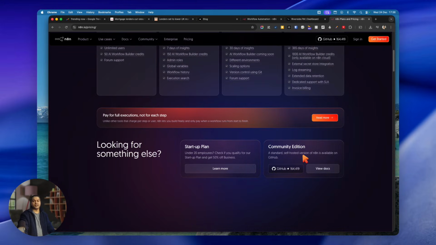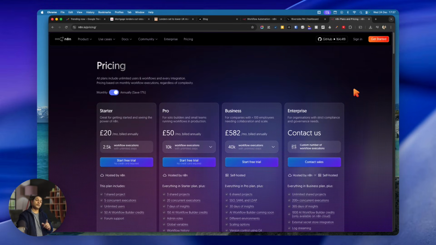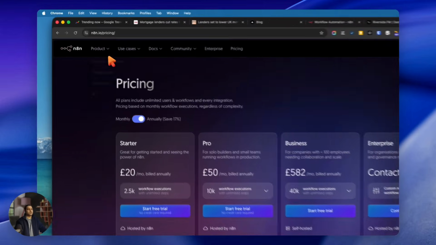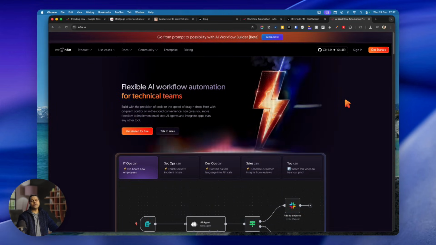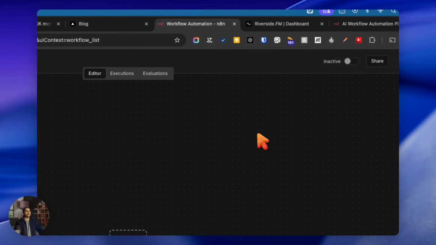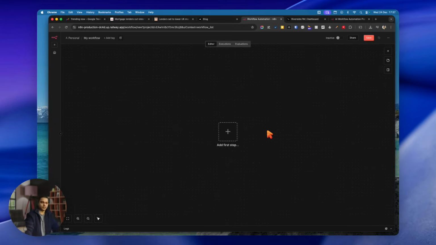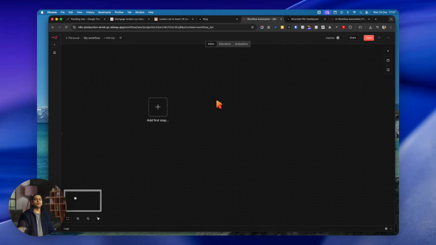Make sure to watch my other video where I explain how you can get n8n for a very cheap $5 a month on a virtual machine provider, Hostinger. But that is what we need in this tutorial. And then what you could do is just get started with a 14-day trial, just to understand how it works. Once you have this account set up, you have to open your workflow automation. Now, on this sheet, we are going to create an automation, and you will see what I'm talking about.